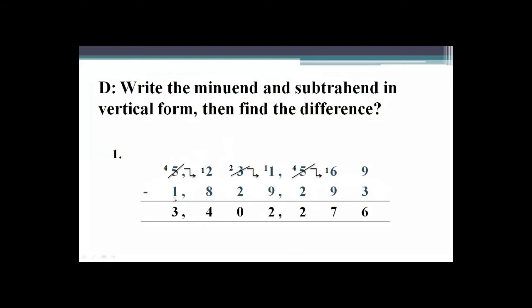So 5,231,569, and your subtrahend is 1,829,293. Always start subtracting from this side, and always remember that the lower digit is subtracted from the upper digit. Okay, so now 9 subtract from 3 is equal to 6. 9 minus 3 is equal to 6. You write 6 here. Then move to the next.